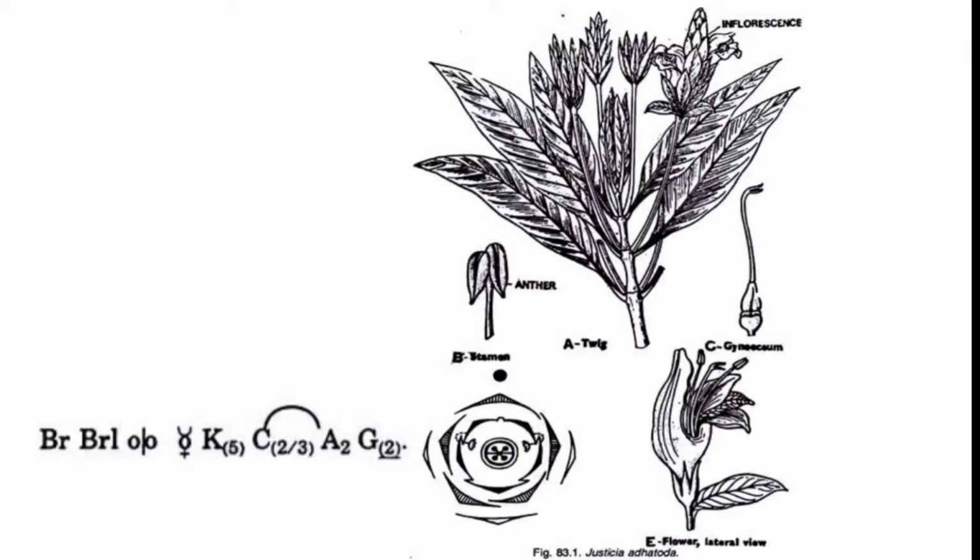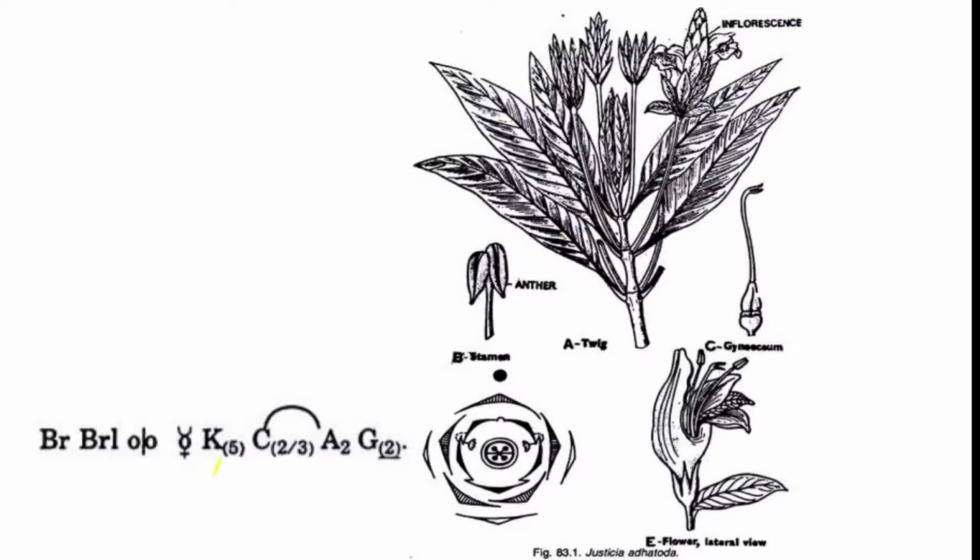You can see this example of Justicia adhatoda. This plant is also known as Adhatoda vasica. You can see the inflorescence is a spike-like inflorescence. Then there are the anther portion and the gynoecium portion. This is the floral formula: bract present, bracteolate present, flower zygomorphic, bisexual.